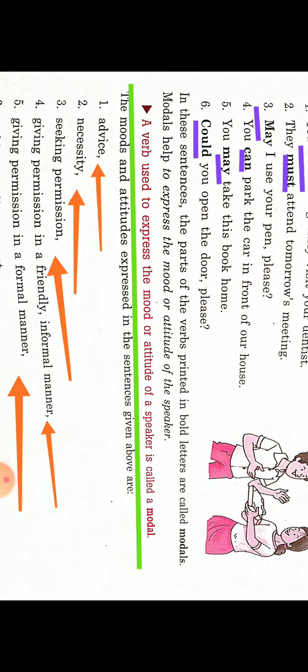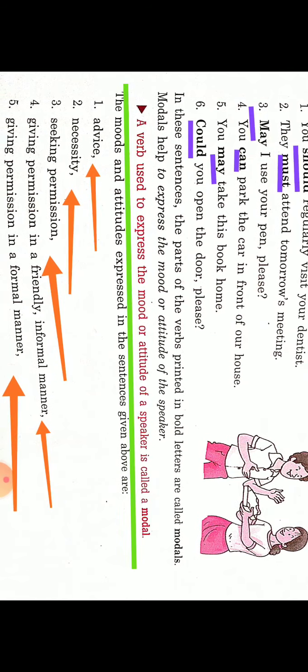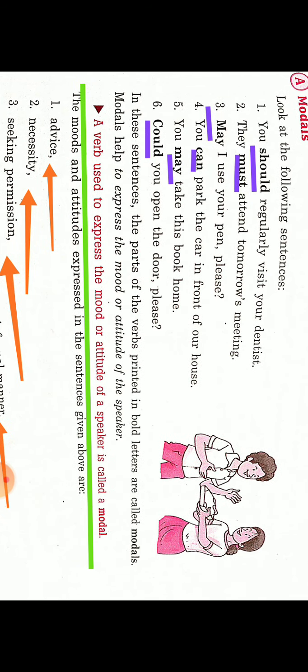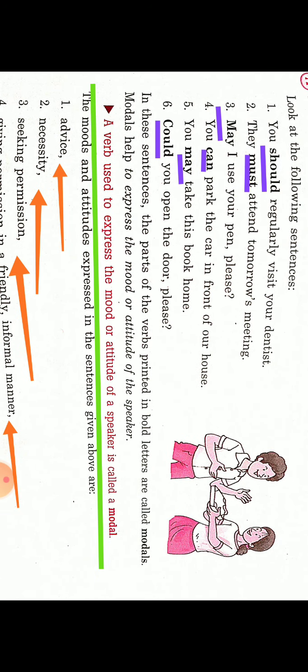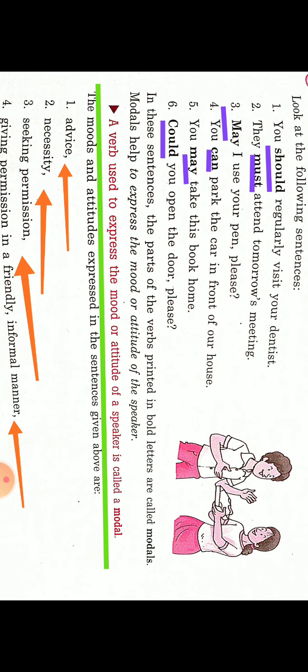Look at the moods and attitudes expressed in the sentences given above. Each sentence has one modal, the underlined word, and in each sentence it works with a different mood, a different attitude. In the first sentence, you should regularly visit your dentist, should is used to give advice. So if we have to give advice to someone, we will use the modal should.